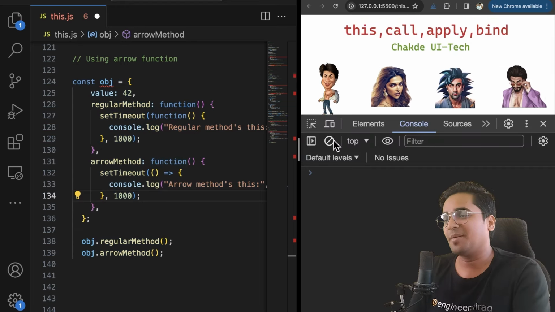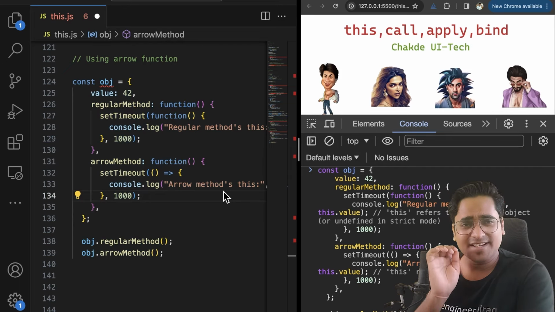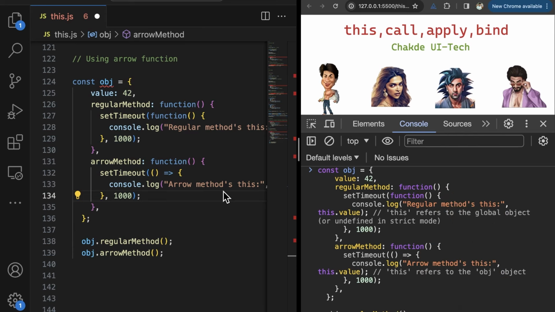So again, remember guys, I will tell you one thing which you will always remember. Arrow function helps you to get a child marriage. What does that mean? Remember this. Arrow functions help to get the child marriage done, which means at the time of creation itself, it binds with the object, or the BF or the husband, not at the time of execution. At the time of creation itself, this binding of your husband actually happens, which is a child marriage basically.